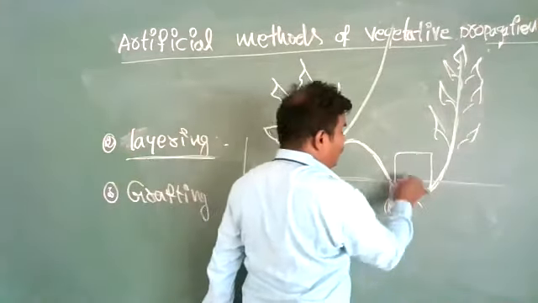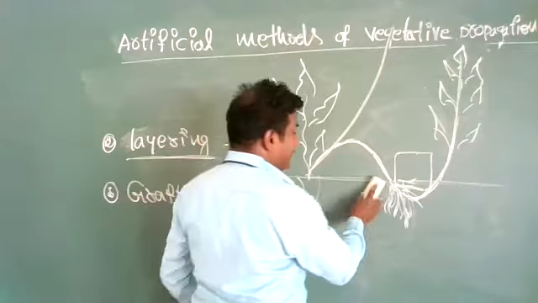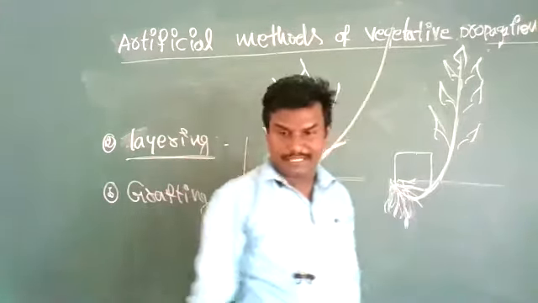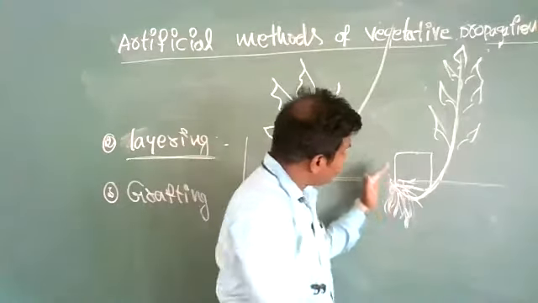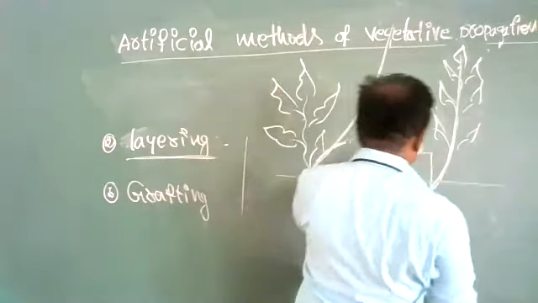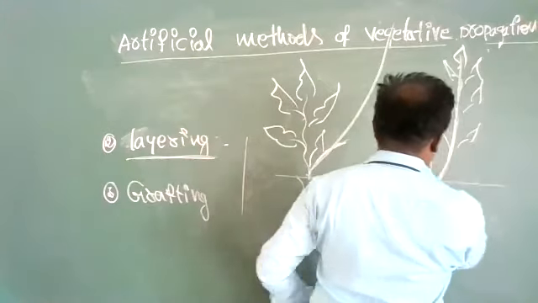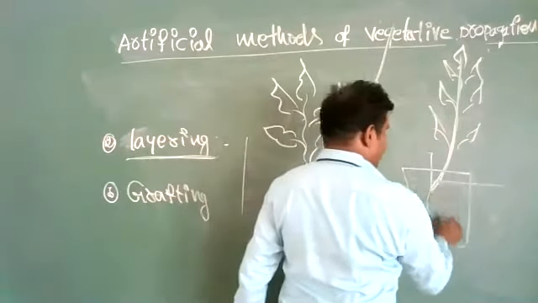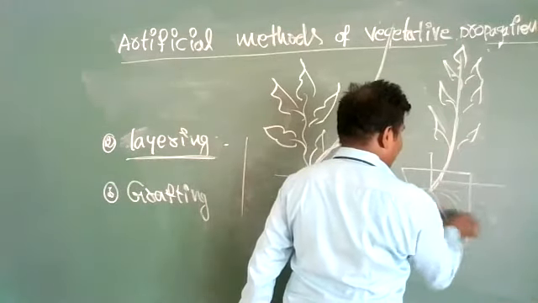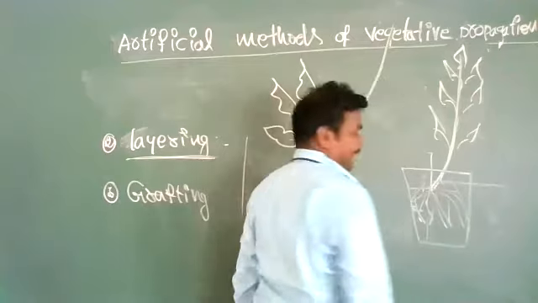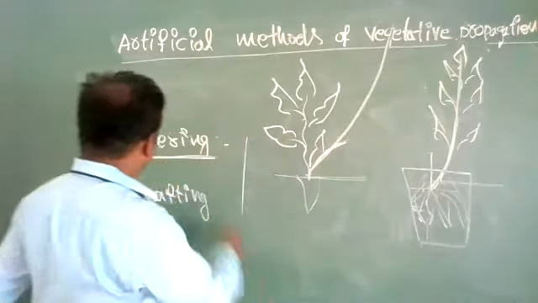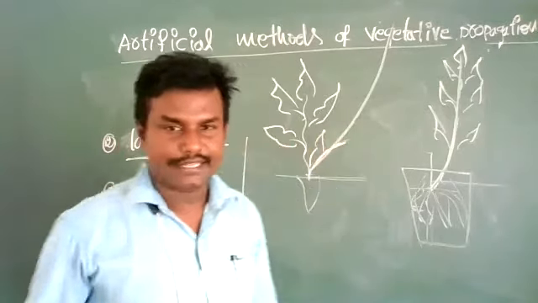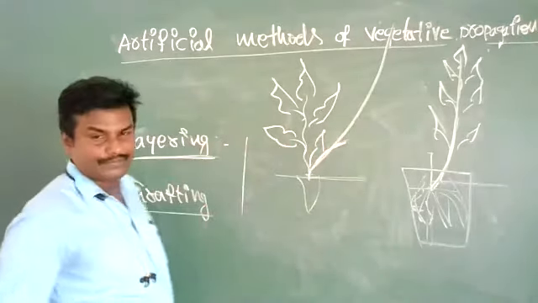Okay, so when sufficient roots are formed, we can cut it. We can cut it and keep it in another place. Or else, if you take it and keep it in a potted plant, it will grow as usual, as a new individual plant. This is called layering. Okay, that's all. Next, grafting.